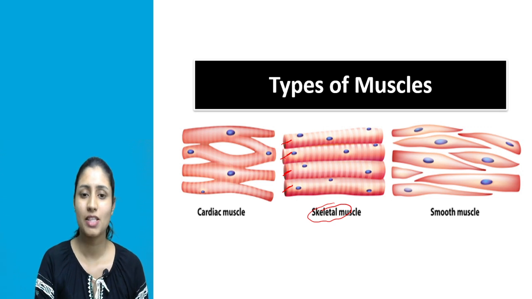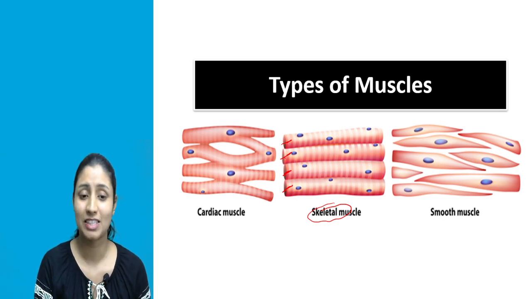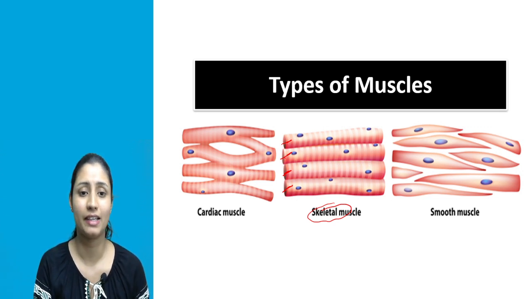Now, what is the shape of these muscle cells? The shape of the muscle cell is cylindrical. Look at the first cell here. You can see in the structure also, these cells are long and cylindrical in shape, right? So the skeletal muscle cells are cylindrical in shape.